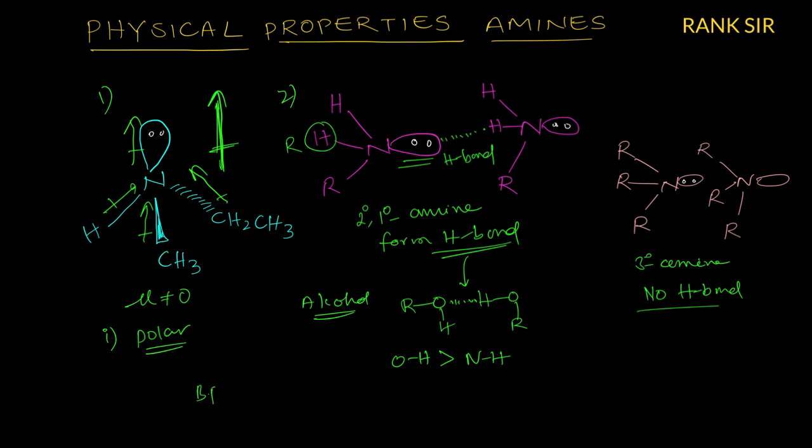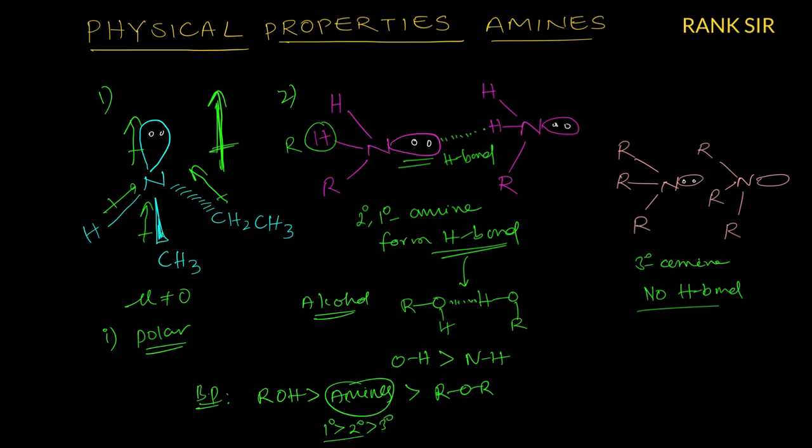Therefore, the boiling point of alcohol is greater than that of amines, and the boiling point of amines is greater than that of ethers, ROR. But the question is, we have primary, secondary, and tertiary amines. The primary amine boiling point is greater than the secondary, which is greater than the tertiary.